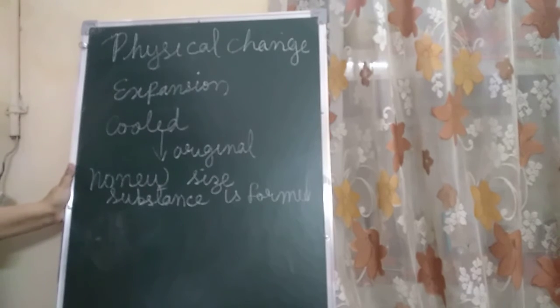Some physical changes, such as tearing of paper or changing of size of a pencil with use, cannot be reversed. However, most physical changes are temporary.